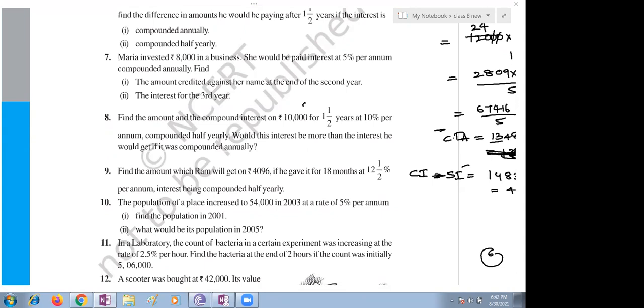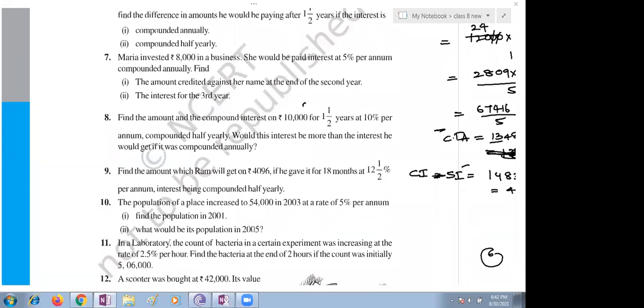Krishna Aditya, yes, ma'am. Krishna, please. What are the given conditions in the question? What are we supposed to do? Very simple bit. There are 2 bits given. In the first bit you are supposed to tell what we are supposed to do. What is given? First of all, please let me know what is given. The amount credited against her name at the end of the second year. Is the principal given? Yes, principal amount given. Question number 7, Nana.